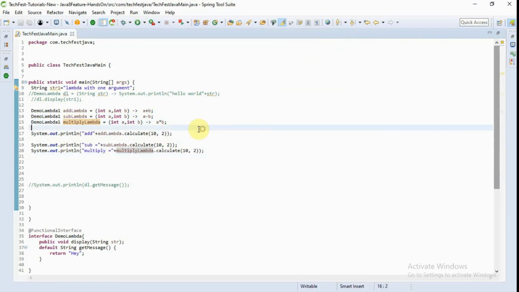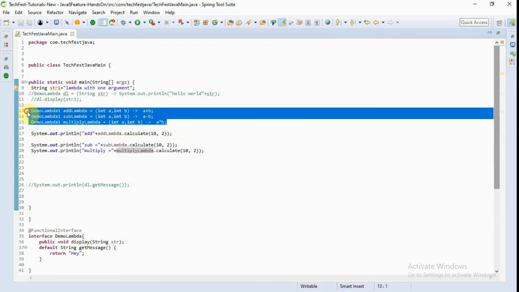Now you can see the difference, right? I have provided three different implementations within three lines itself. Suppose before Java 8, in Java 7 or previous versions, I wanted to do the same operation, how many lines of code would it be?